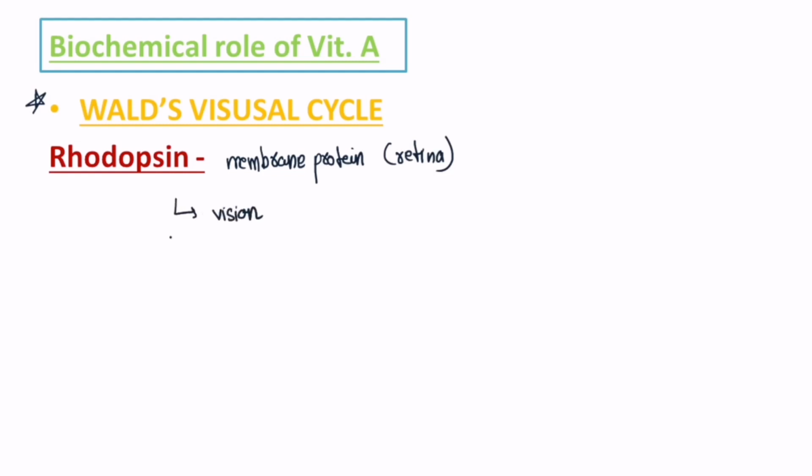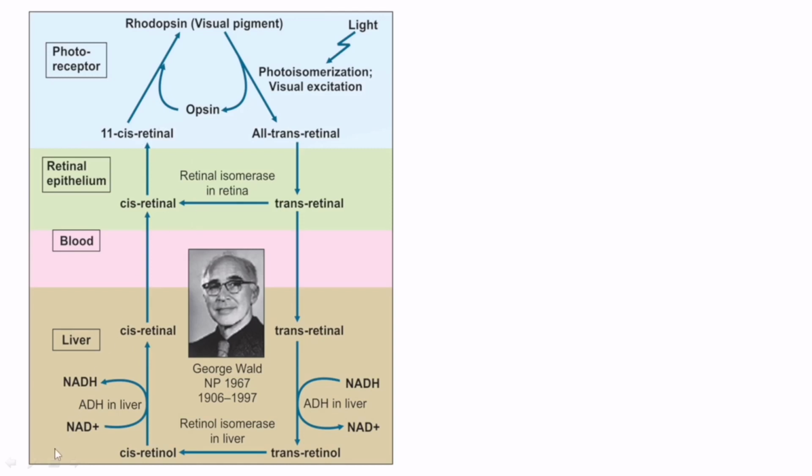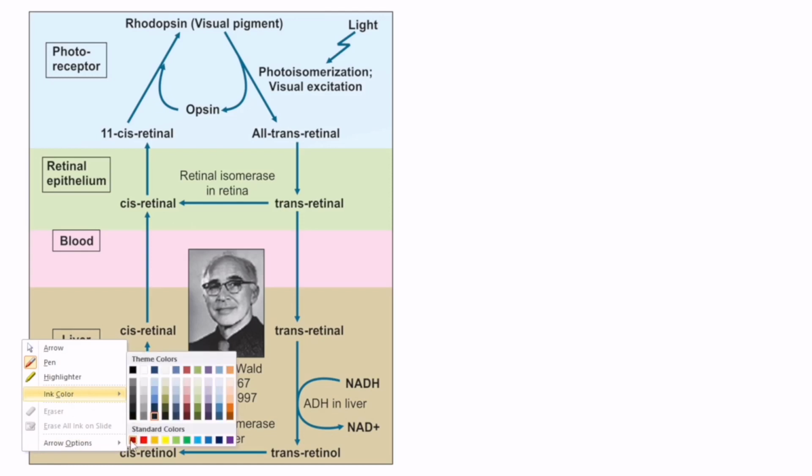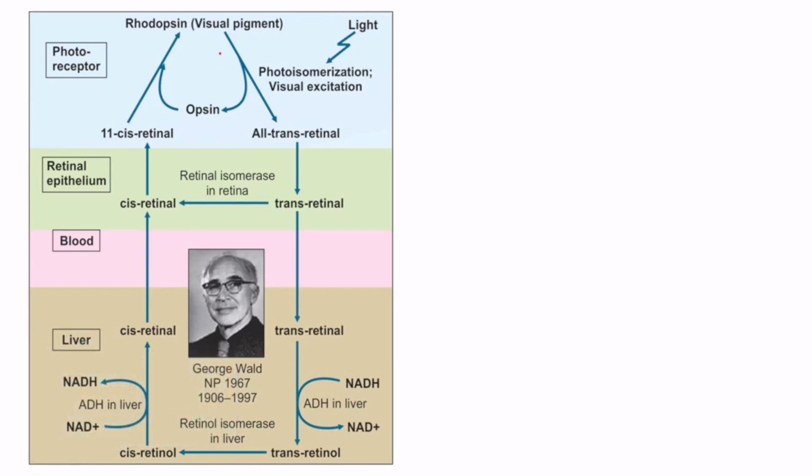So here is a clear and very beautiful presentation of the Wald's Visual Cycle. Now let me explain each and every step, which will give you the exact picture of vitamin A's Wald's Visual Cycle. Here we have the membrane protein, which is the visual protein present in the photoreceptor cells of the retina. This rhodopsin is made up of 11-cis retinal and opsin. It has an opsin protein and the 11-cis retinal.